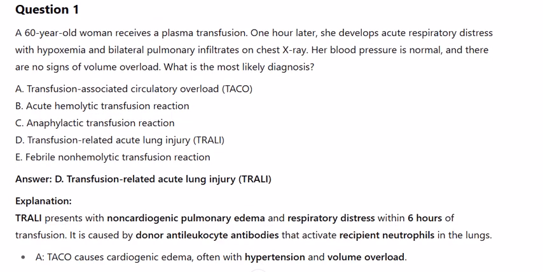Question 1. A 60-year-old woman receives a plasma transfusion. 1 hour later, she develops acute respiratory distress with hypoxemia and bilateral pulmonary infiltrates on chest X-ray. Her blood pressure is normal, and there are no signs of volume overload. What is the most likely diagnosis?